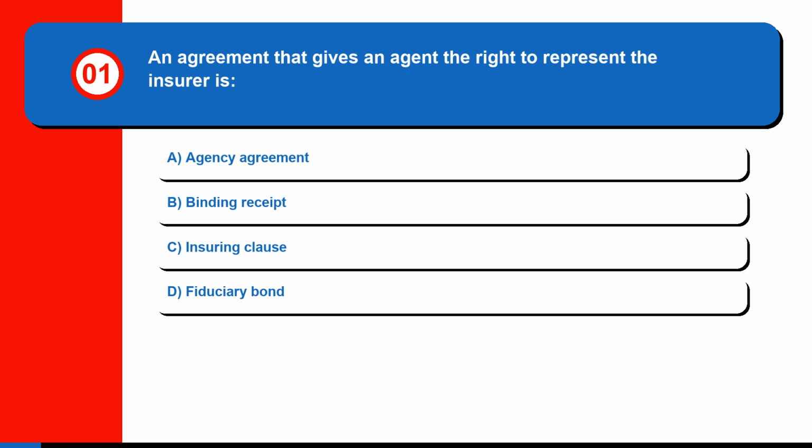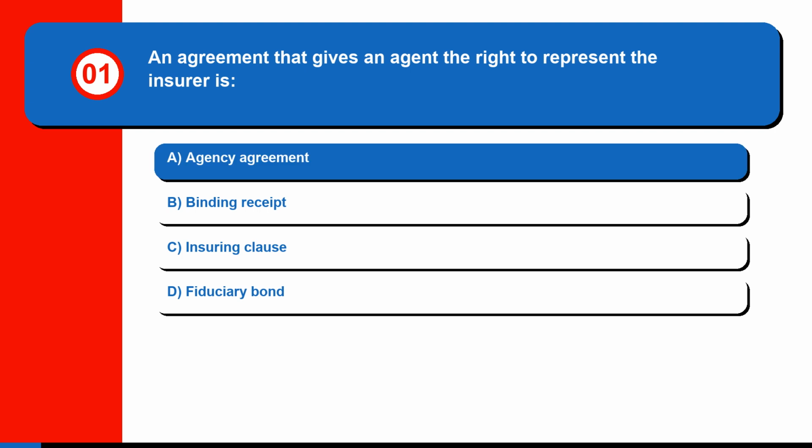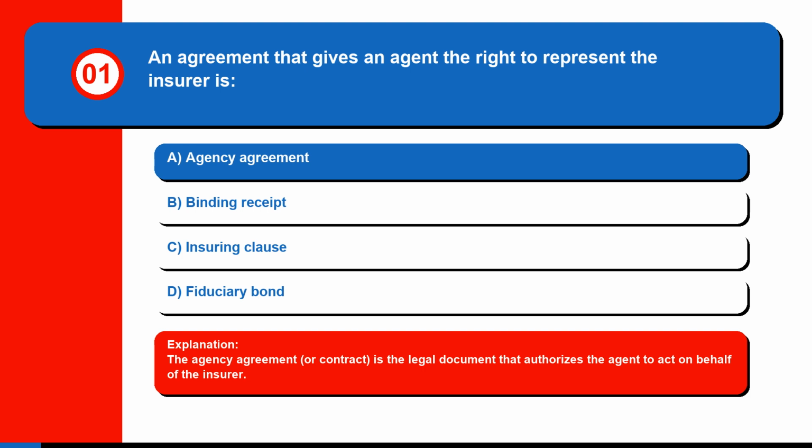An agreement that gives an agent the right to represent the insurer is: A. Agency agreement, B. Binding receipt, C. Insuring clause, or D. Fiduciary bond. The correct answer is A. Agency agreement. The agency agreement, or contract, is the legal document that authorizes the agent to act on behalf of the insurer.